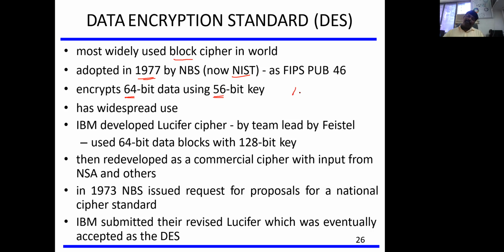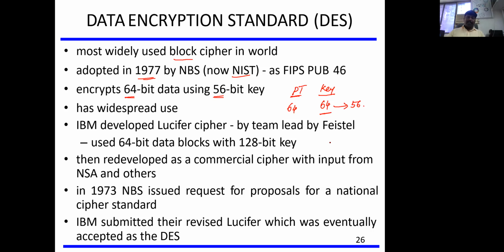So what is my plain text size when we talk about DES, which is Data Encryption Standard? Plain text size is 64 and key size is 64. Out of this 64, we are going to use only a 56-bit key.